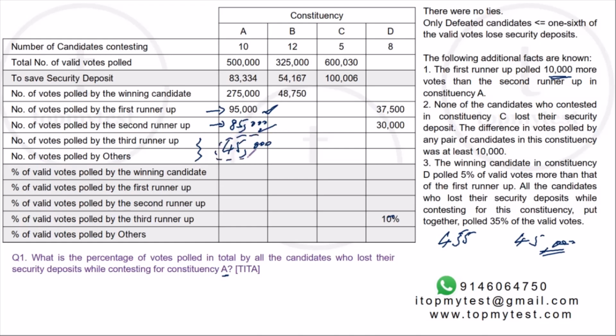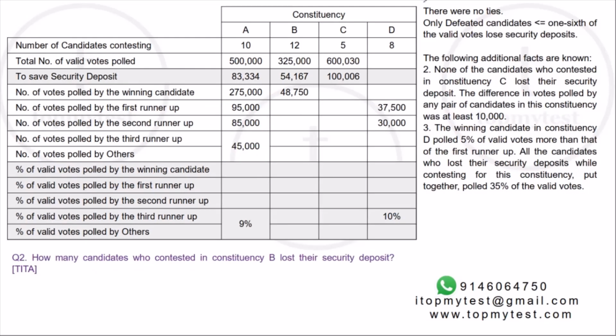Now, individually, nobody is going to get 83,334, right? Because there are not enough votes left, which means all these people lost their security deposits. Only these 3 people saved their security deposits. Now, the question is, what is the percentage of votes polled by the total of all the candidates who lost their security deposits? 45,000 out of 5 lakh will be 9%. Pretty straightforward. That part is done. Let's go to the next question.